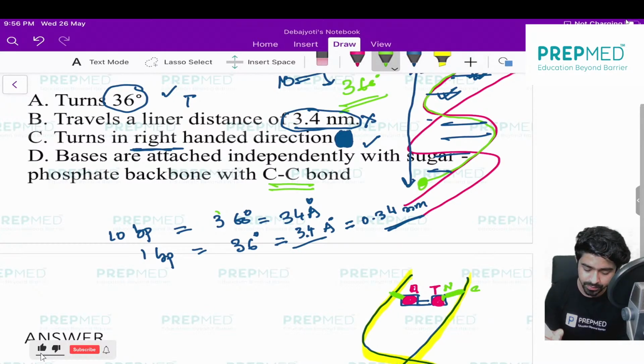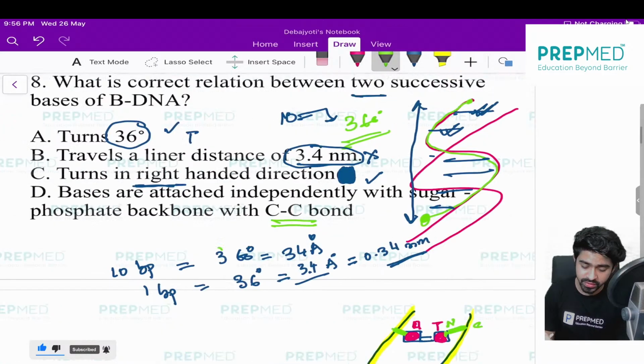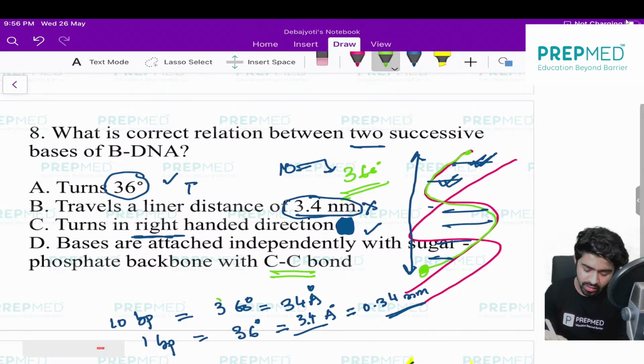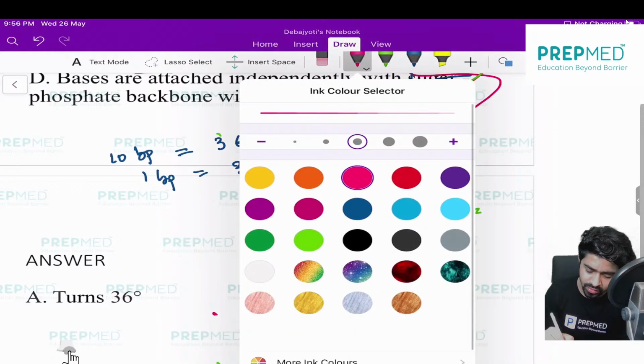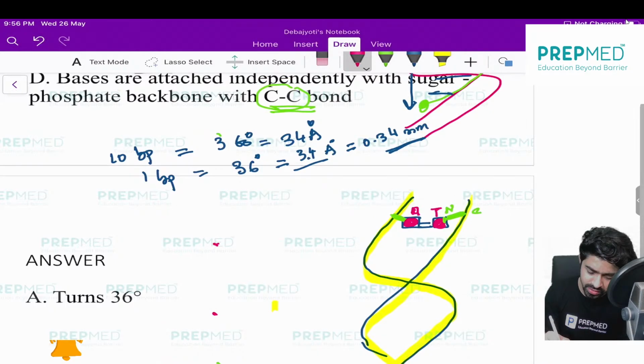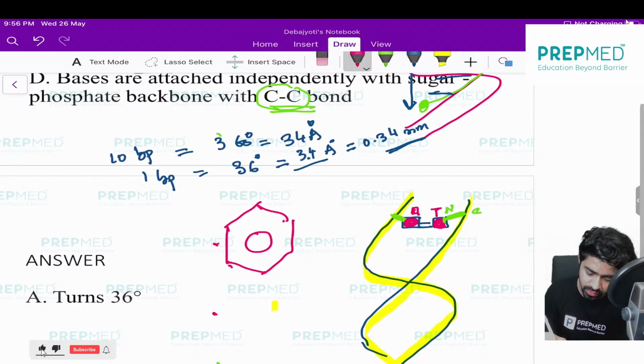So what I want to say here, which one is correct? This is not a carbon bond. Actually, this is a carbon nitrogen bond. I mean the nitrogen of the nitrogen bases. I think you know the nitrogen bases structure. This is the structure where nitrogen is present at the 1 and 3 positions.